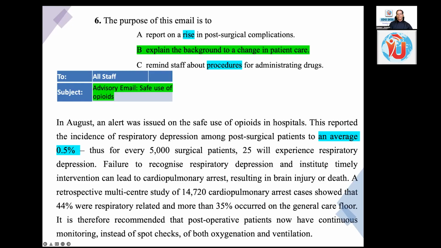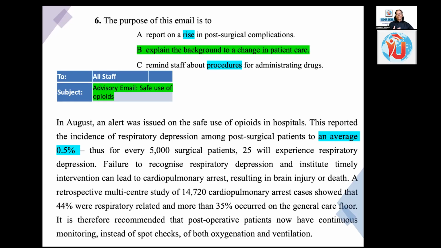The third one is remind staff about procedures for administering drugs. So the first one is report language. The second one is process or procedure: step by step, 1, 2, 3, 4. In the previous session, I explained how in Part A, I think Text D was about a procedure, so 1, 2, 3, 4, 5, 6, 8 steps were given. So this doesn't give any steps. This process is not there.